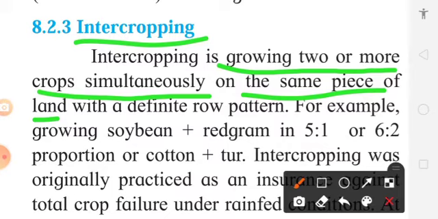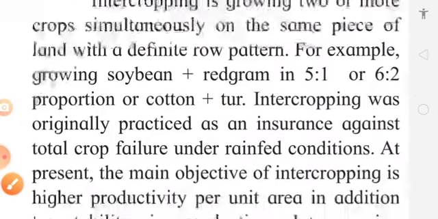For example, soybean and red gram are grown 5:1, means 5 rows of soybean plus 1 row of red gram, or 6 rows of soybean and 2 rows of red gram, or cotton plus tur, means after every 6 rows of cotton 2 rows of tur, means cotton, tur, again cotton, like that. It is called intercropping.